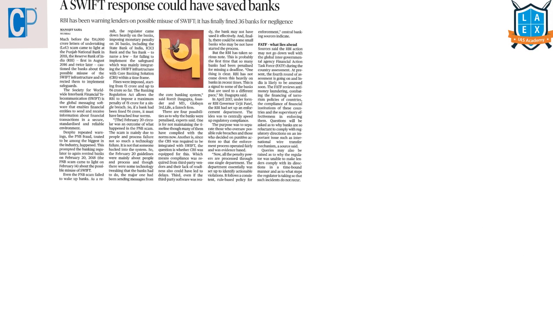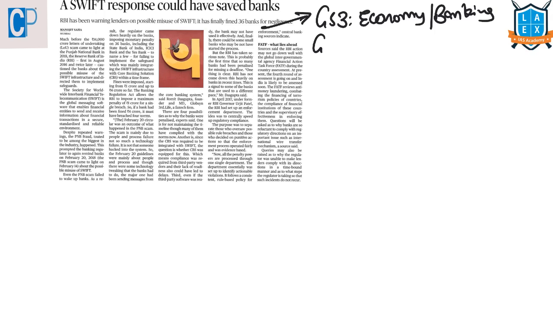The next article is "A swift response could have saved banks". This article comes under GS paper 3 under the topic of economy, and here the subtopic is banking, and it also comes under GS paper 3 under the topic of technology. From this article, let us see what core banking solutions are.